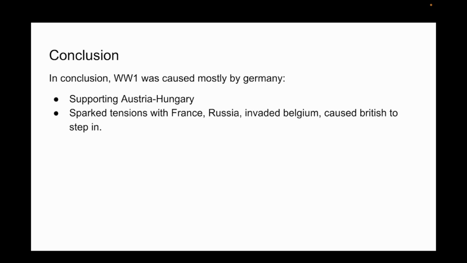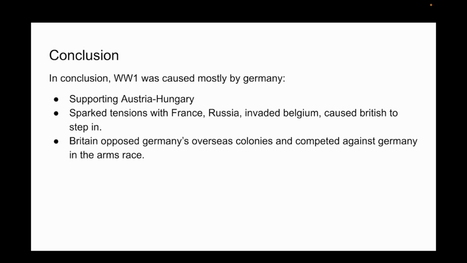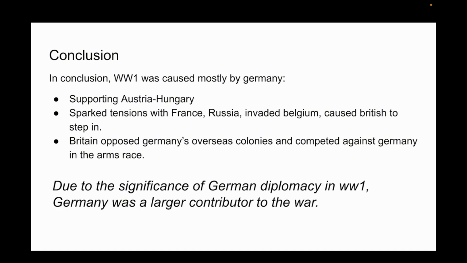It had also sparked tensions with France and Russia, and invaded Belgium, which caused the British to intervene and defend Belgian neutrality. In comparison, Britain only opposed Germany's overseas colonies and competed against Germany in the arms race during the Industrial Revolution. Due to the significance of German policy in the war, Britain was only a small contributor to the war in comparison to Germany.